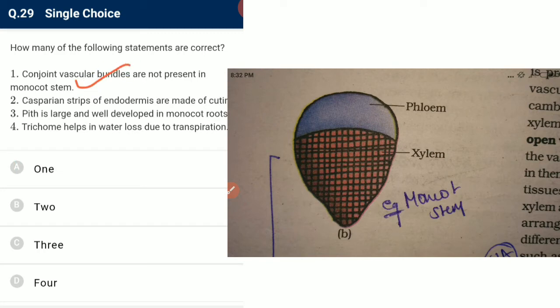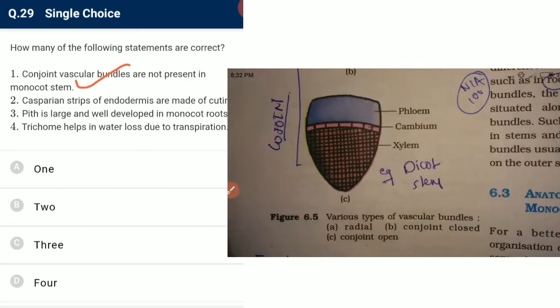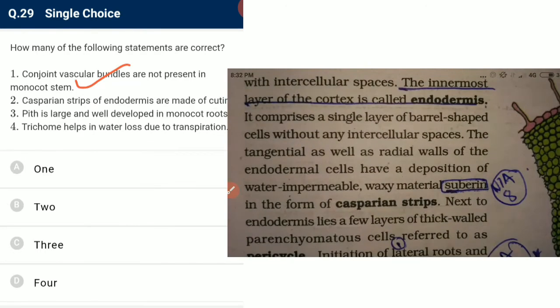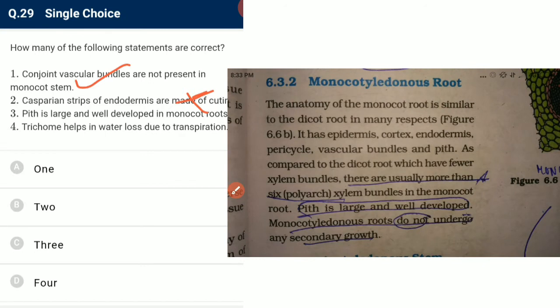Casparian strip of endodermis is made of cutin. No, it is made of suberin and not cutin. The Casparian strip is made of suberin, which is impervious to water, so it is incorrect. Pith is large and well developed in monocot root. Yes, so it is also correct. Trichomes help in water loss due to transpiration. No, they prevent water loss, so it is incorrect.